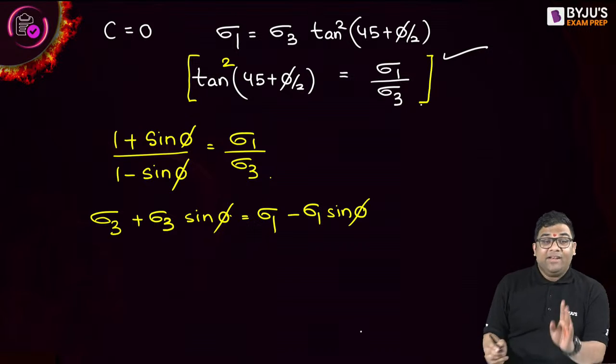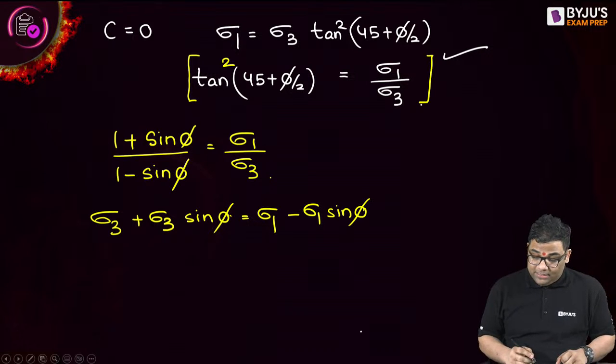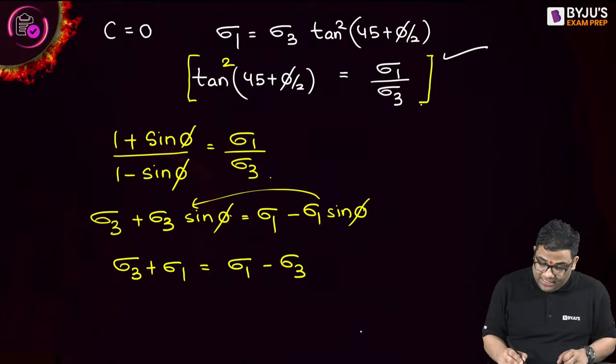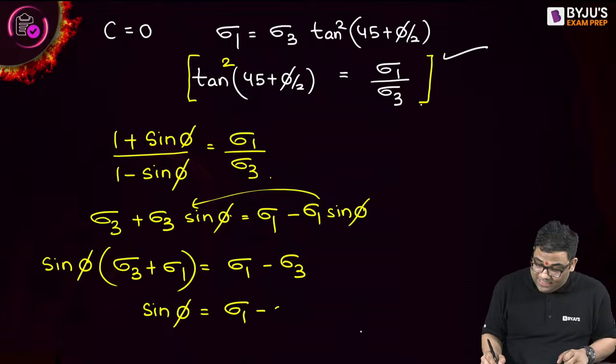If I take all the sine phi terms to one side, it will become sigma 3 plus sigma 1 is equal to sigma 1 minus sigma 3, and here the common term will be sine phi. So from here I can say sine phi will be equal to sigma 1 minus sigma 3 by sigma 1 plus sigma 3.